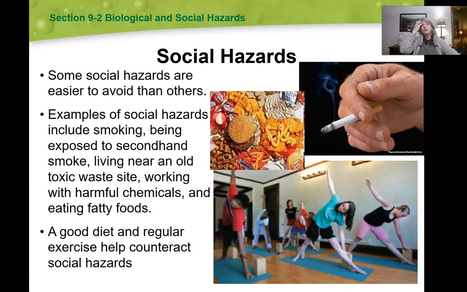Okay, so socially, what can we do to avoid these health hazards? Well, some are easier to avoid than others. So some of the things that we do ourselves. So we should live a healthy lifestyle. Don't smoke. Don't engage in behaviors that are hazardous to our health. Living near an old toxic waste site could cause harm because the leftover toxic chemicals could be in the soil or in the water that we're drinking.